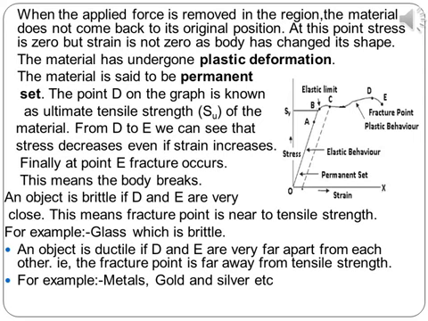An object is brittle if the point D and the point E are very close. This means that the fracture point is near to tensile strength. Example, glass, which is brittle in nature. Brittle means breakable in nature. An object is ductile if the point D and the point E are very far apart from each other. This means that the fracture point is far away from tensile strength. Examples, metals like gold, silver, etc.